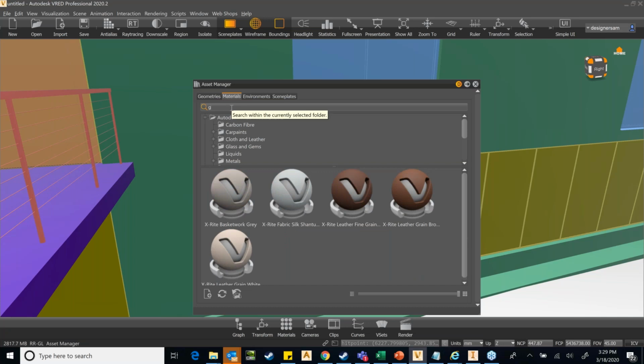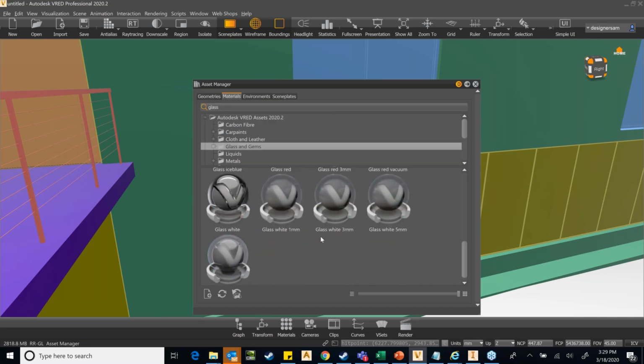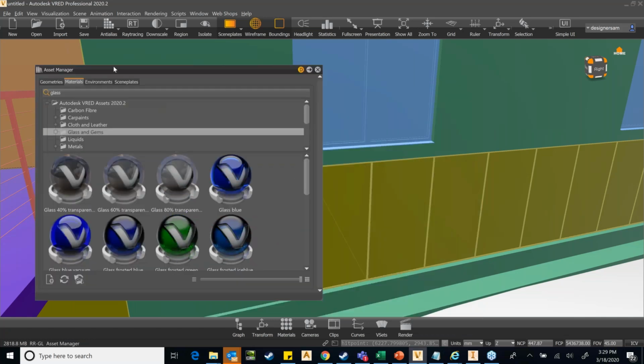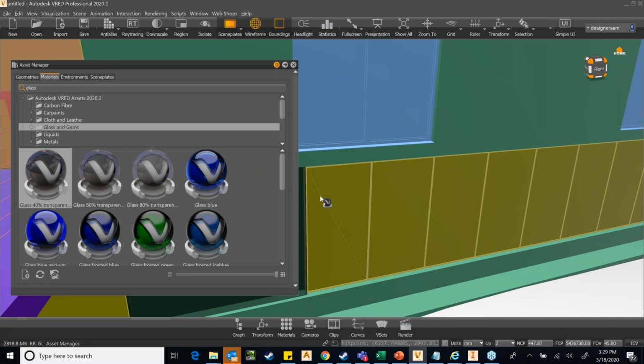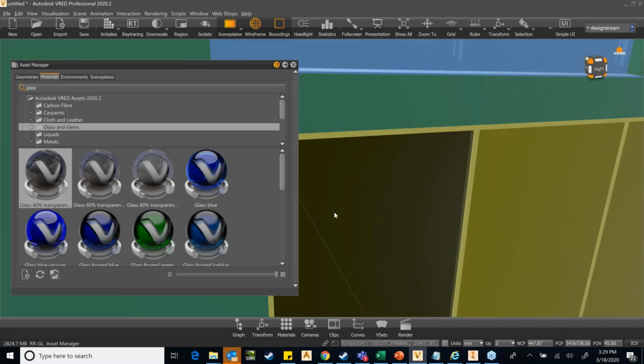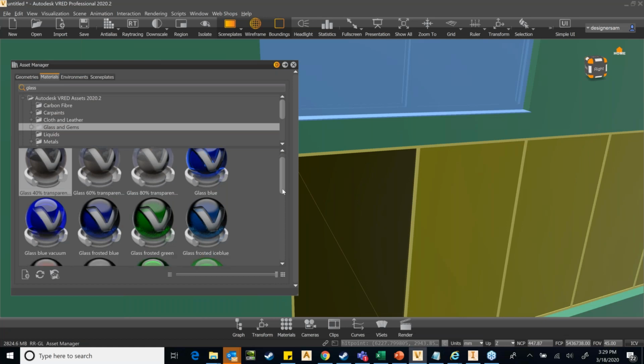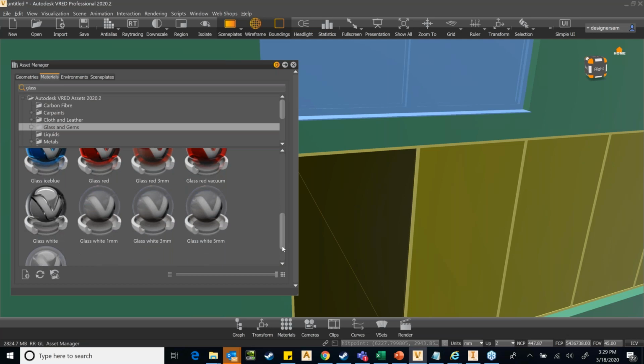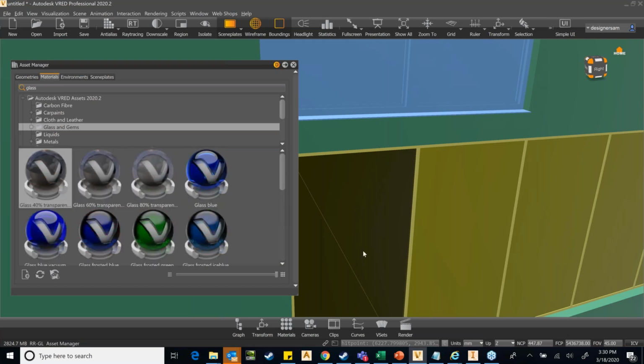When I put glass, it will come, and these are the various glass materials which are available. So I'll just pick some basic one and just assign. Now when I assign, I see that it's still not showing glass because this is 40% transparent, or maybe I'll say 80% transparent.